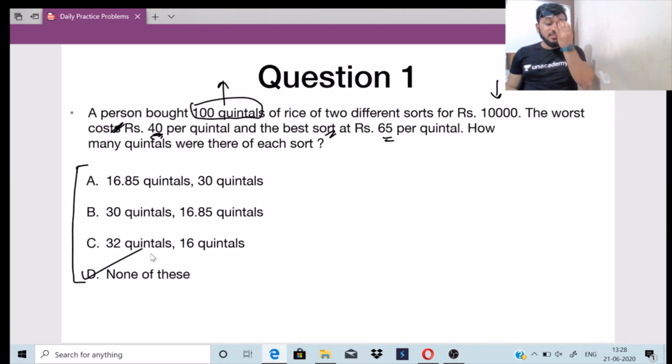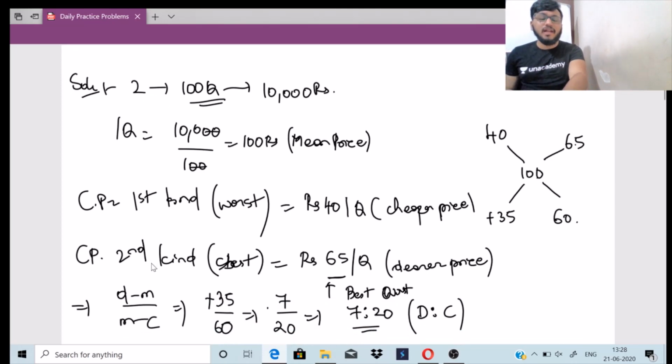But this is just an exercise question. I wanted to tell you guys how to go about such questions. If the question gives the number of quintals, we match it, and if it doesn't match, we give the answer in 2 seconds. But if they had given the options as 50-50, 75-25, 65-35, then you should have calculated the question. That is the reason I solved it, and I also told you a trick for attempting these questions.